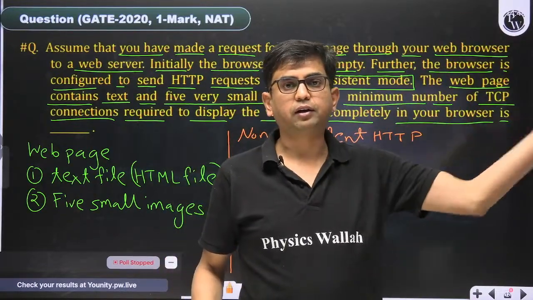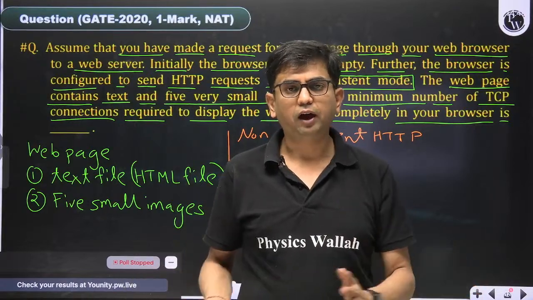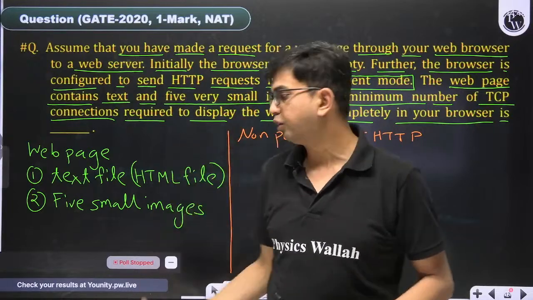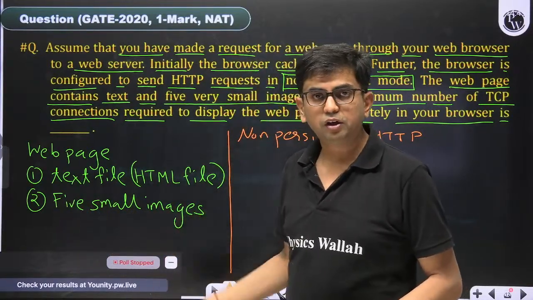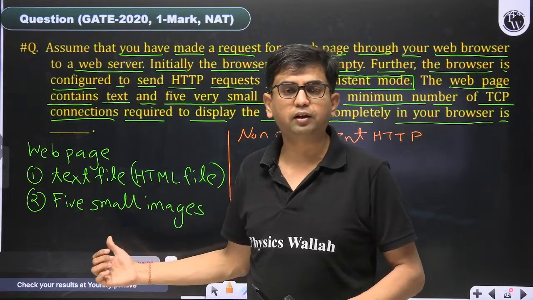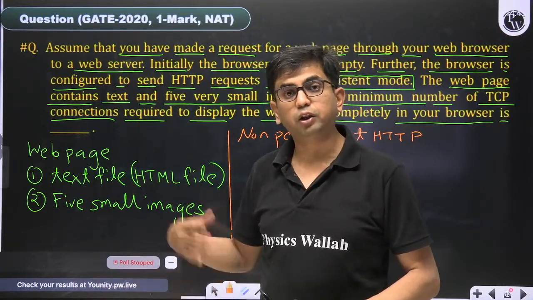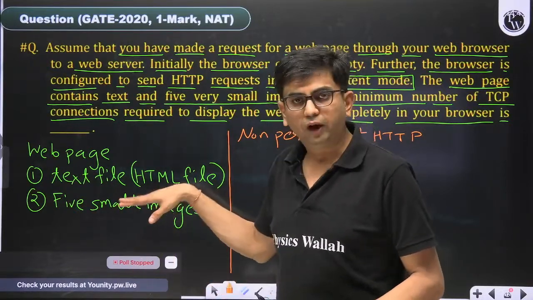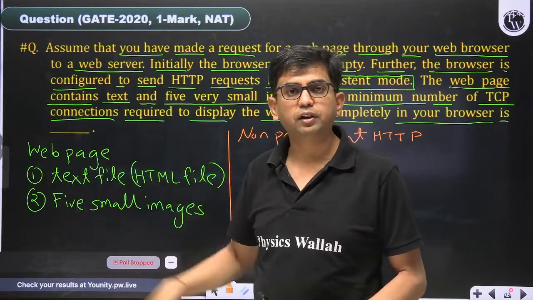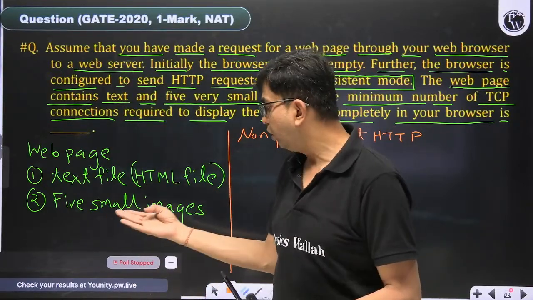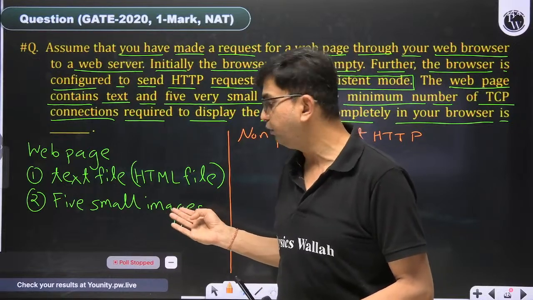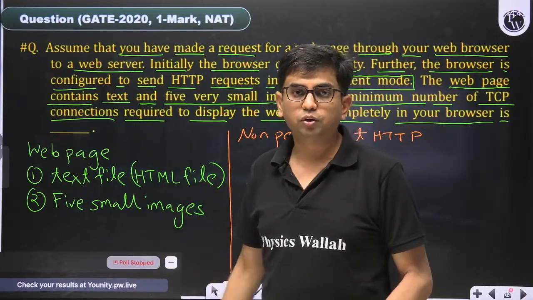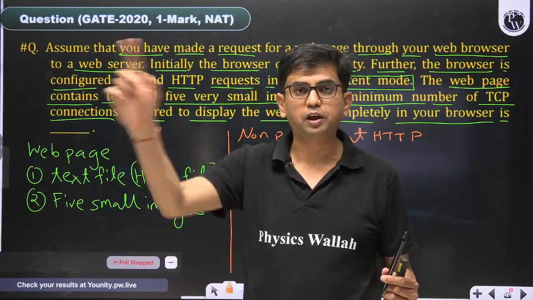Once the file is transferred, once the file is received by the client, the file contains references of images or objects, their URLs on the same server or maybe a different server. When the HTML file arrives, we get to know this web page contains 5 small image objects, and we have to load those also. So one by one we have to request the server to transfer image 1, then image 2, then image 3 and so on.